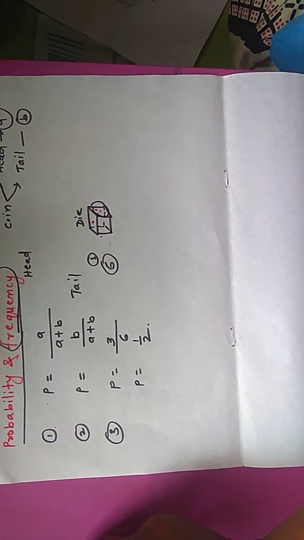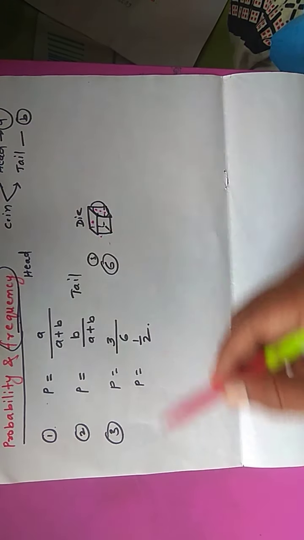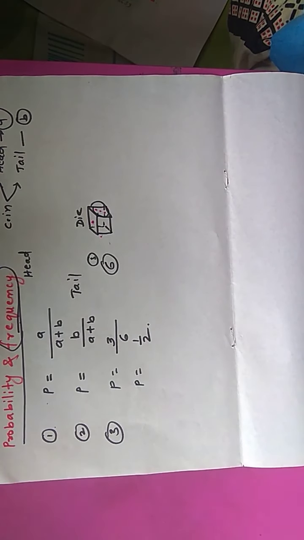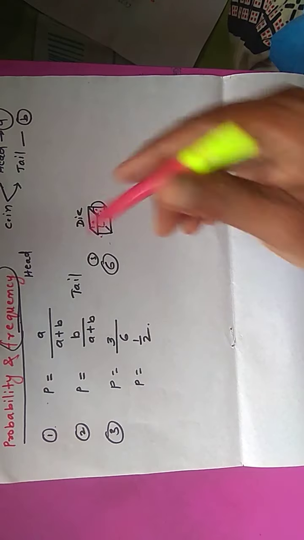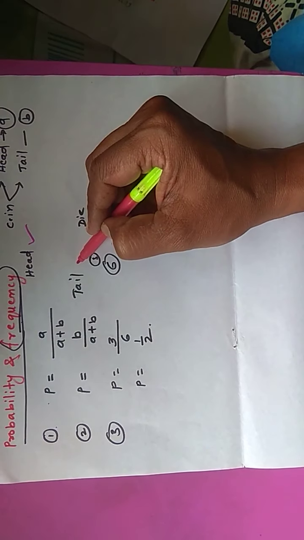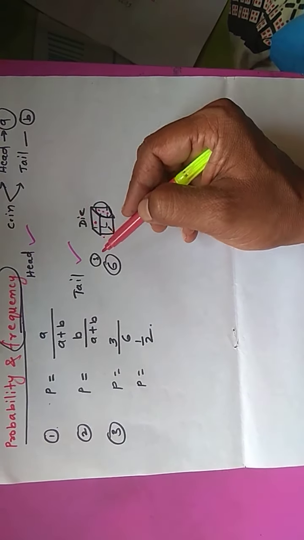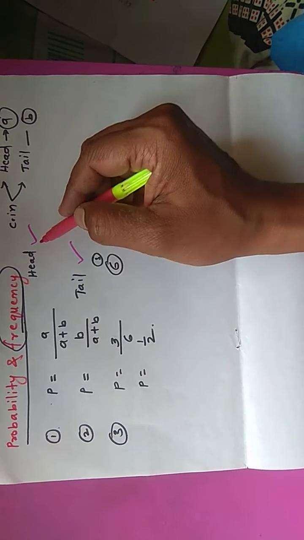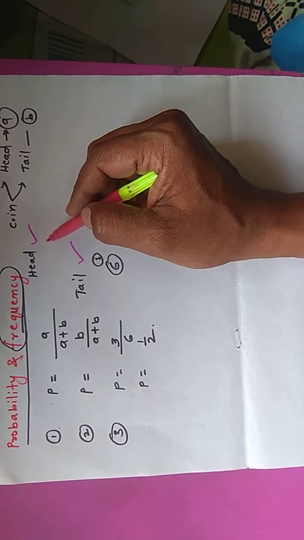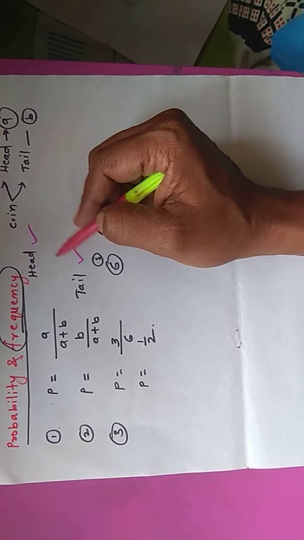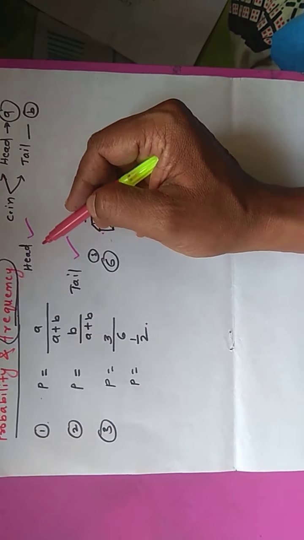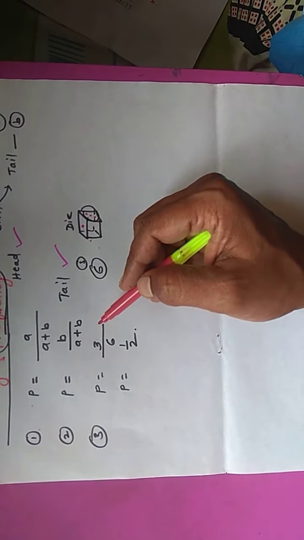So number of occurrences, suppose I have tossed the coin 3 times, then how many times head occurs and how many times tail occurs, or occurrence probability and failing probability both can be taken as our wish.